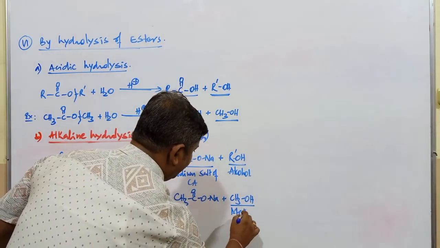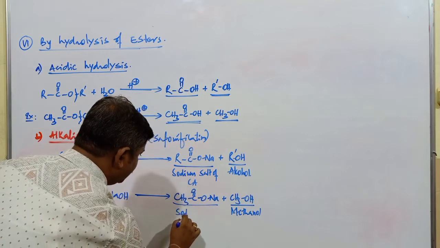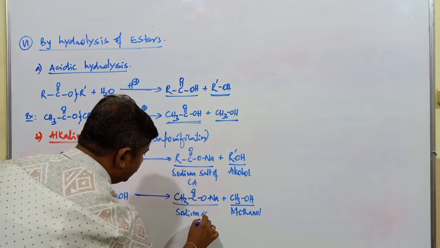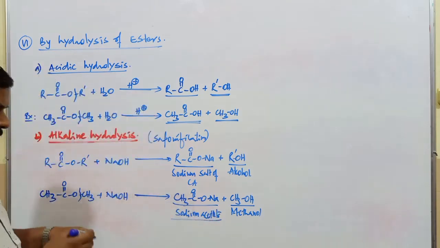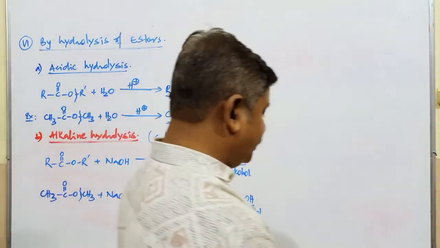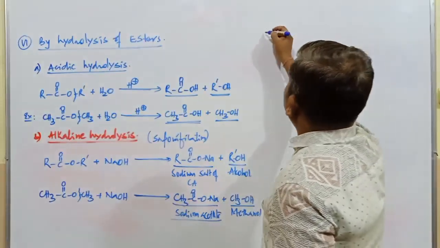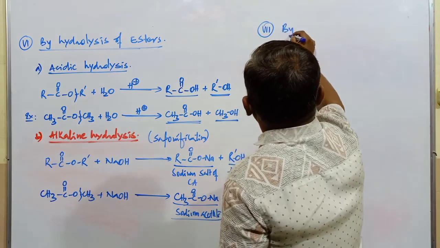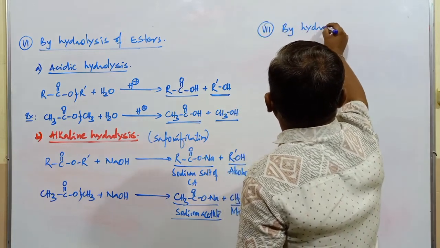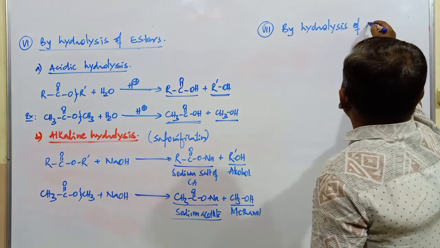This is methanol. What's the name of this compound? Sodium acetate. Sodium salt of carboxylic acid in general, but in this particular example, sodium acetate. So this is hydrolysis of what compound? Esters. Number seventh one is by hydrolysis of ethers.